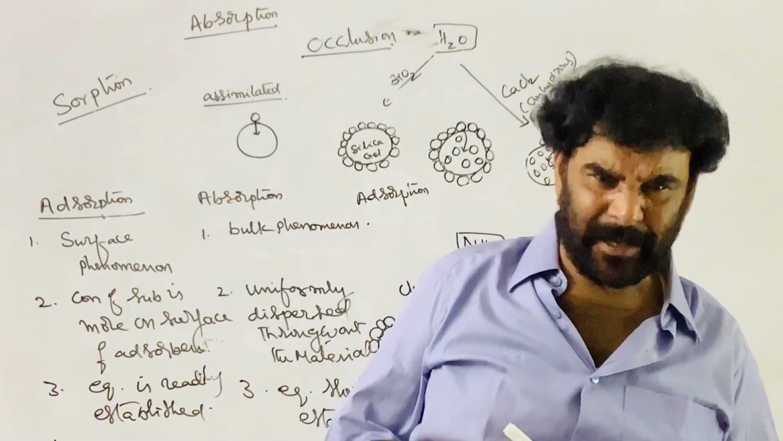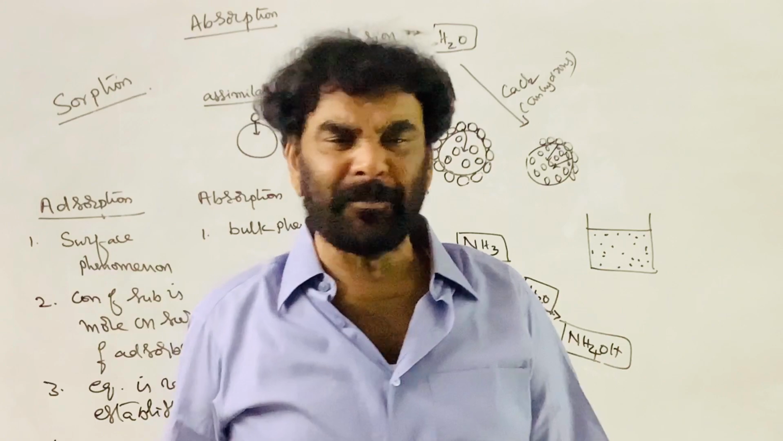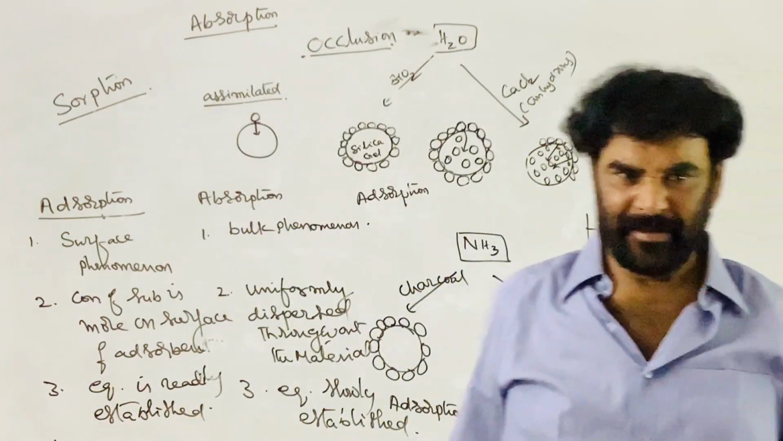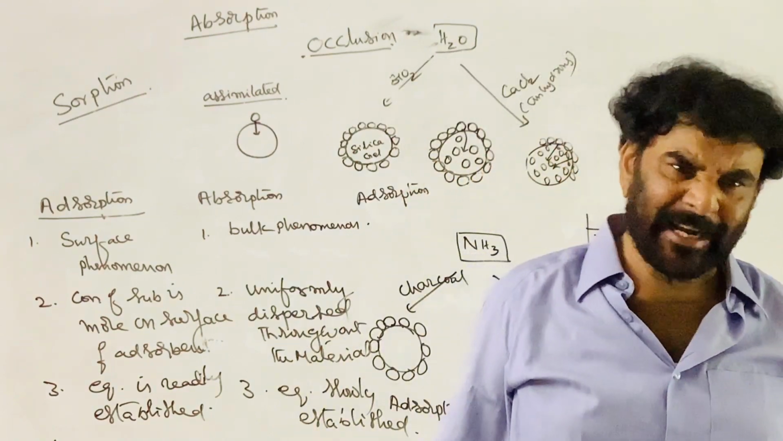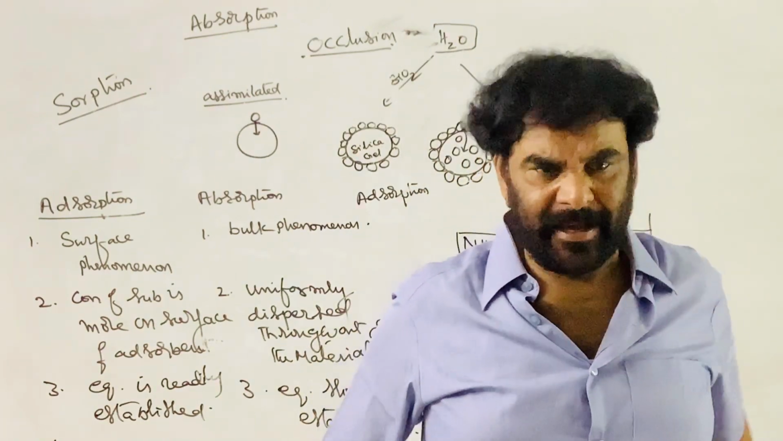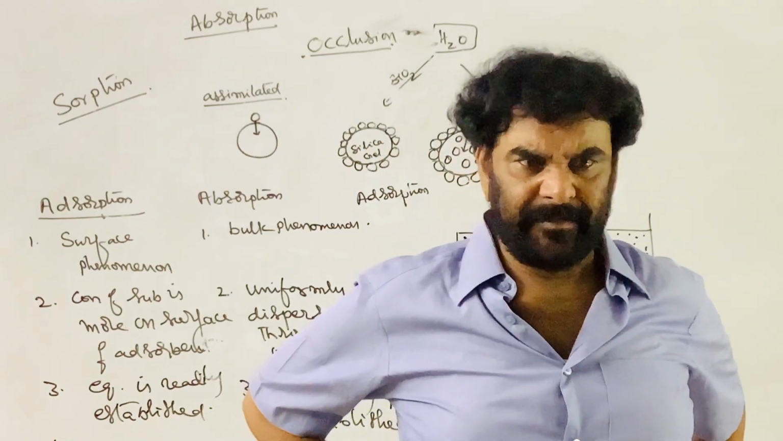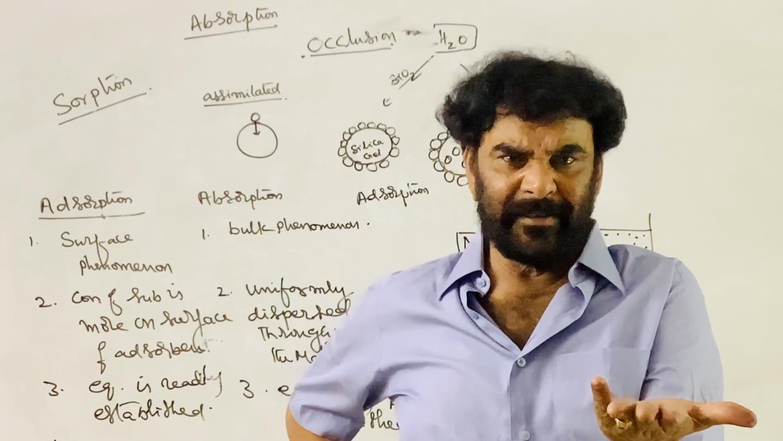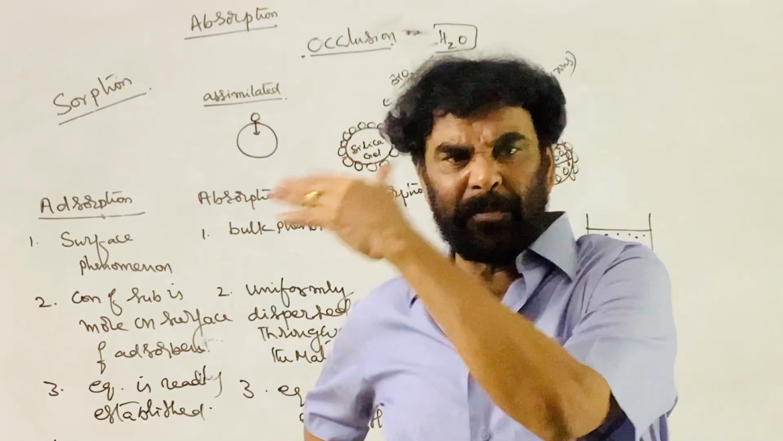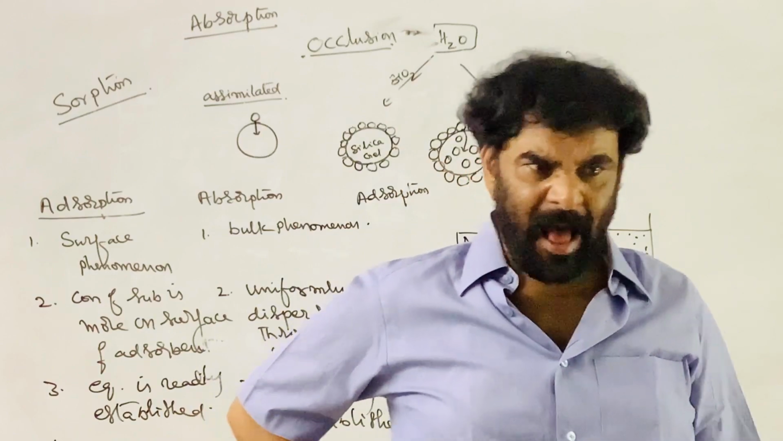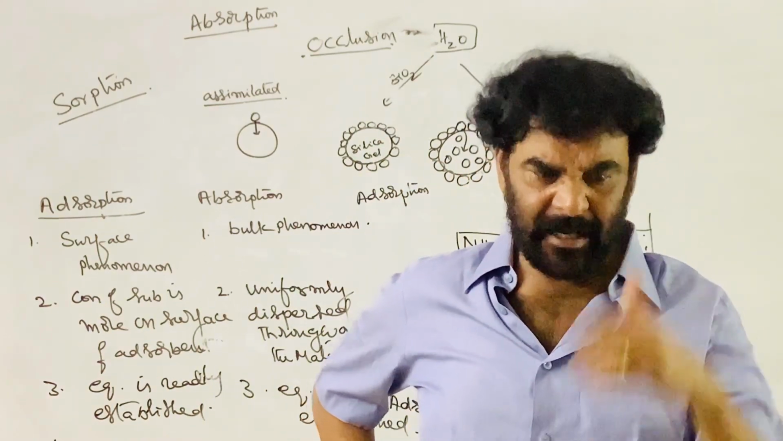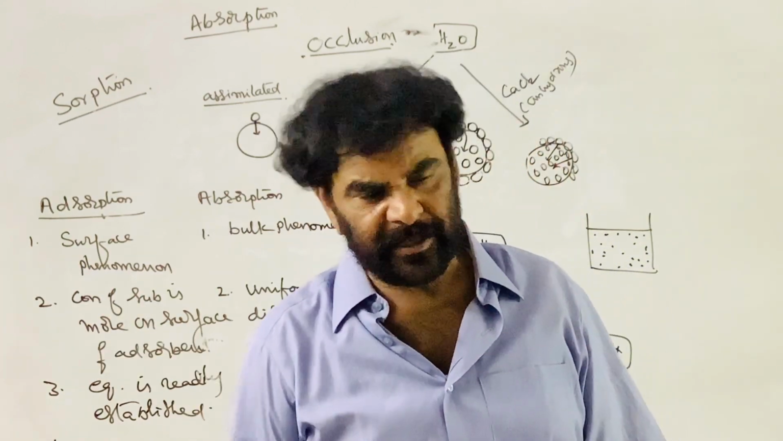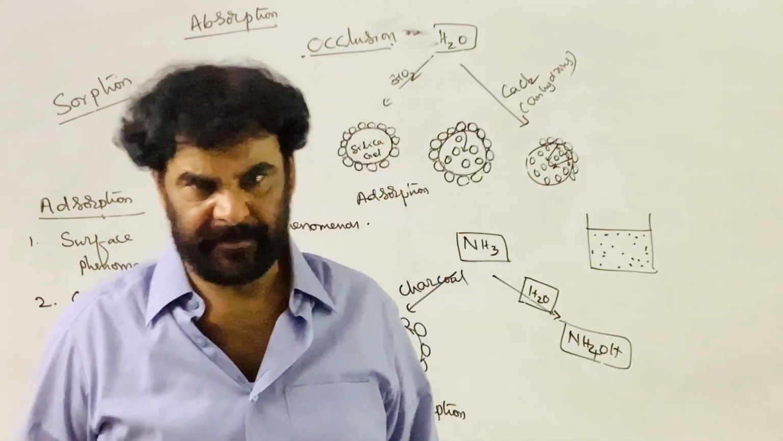Here in adsorption chemistry or surface chemistry, we use a term known as occlusion, occluded gases. Finely divided metals act as the adsorbent. Adsorption is a surface phenomenon, directly proportional to the surface area. As the size of the particle decreases, the total surface area increases, so the extent of adsorption increases.